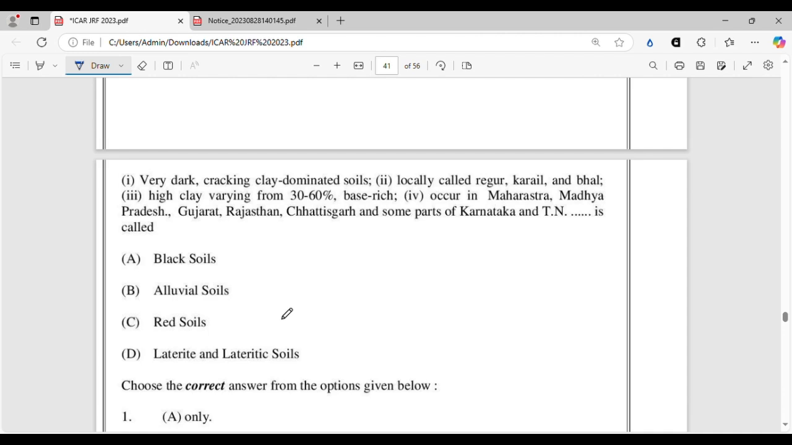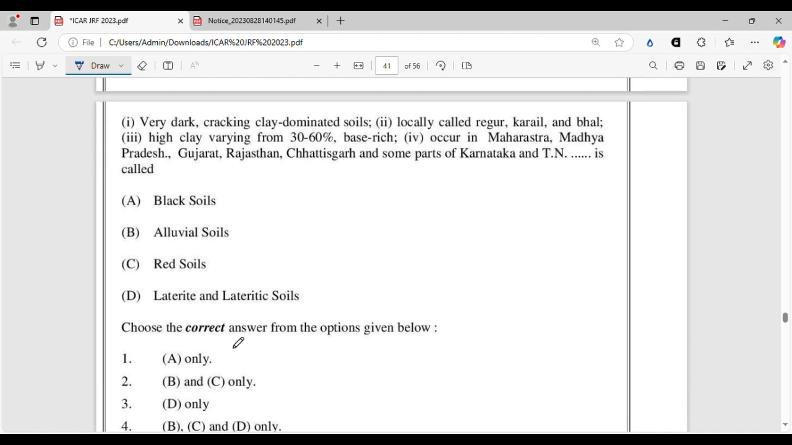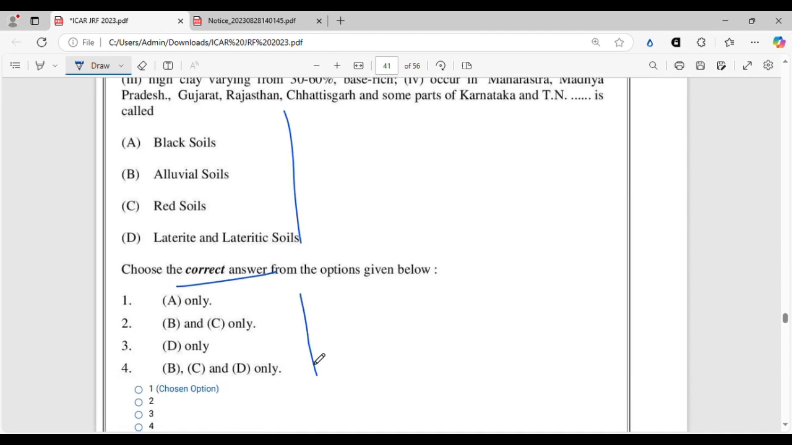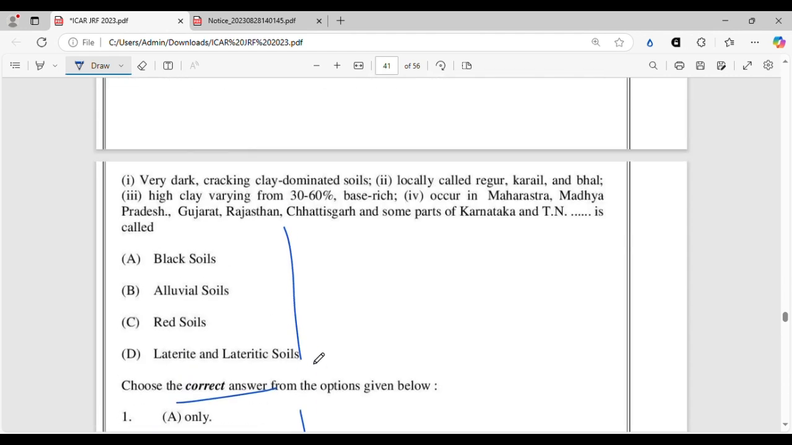Well, they have given 4 statements, and we have to choose the correct option from these 4 and from these options. So the question is a bit confusing, but not a problem. We will see. Very dark, cracking clay dominated soil, black soil. Locally called regur, karail, and bhal, black soil. High clay varying from 30 to 60%, base rich, black soil. Occurs in Maharashtra, Madhya Pradesh, Gujarat, Rajasthan, Chhattisgarh, and some parts of Karnataka and TN. Again, black soil. So all the 4 statements are related to black soil.